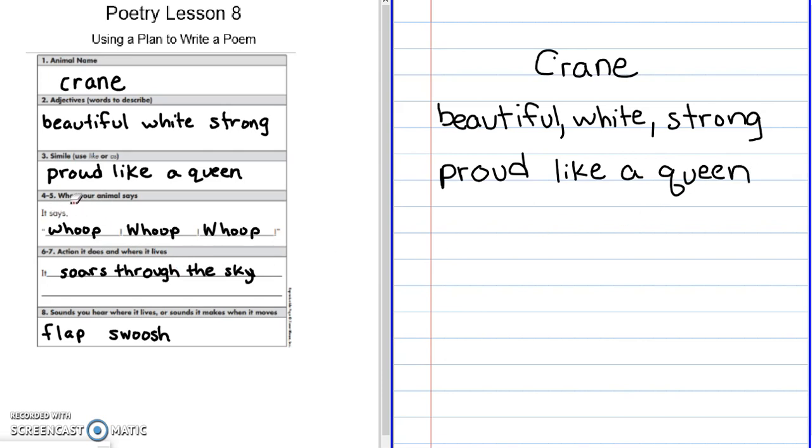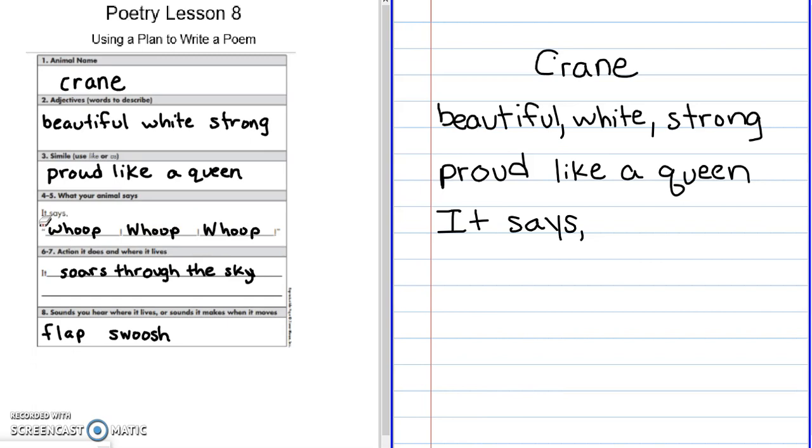Then, on lines 4 and 5, I'm going to write what my animal says. So, for line 4, I'm just going to write the words it says. And I'm going to make sure that I have a capital for it. And then, for line 5, I'm going to write my noise.